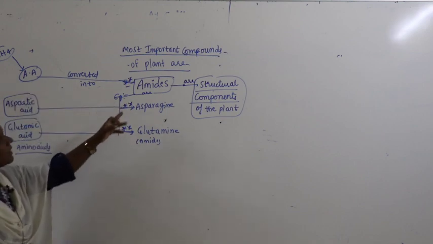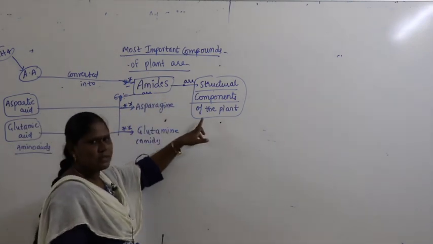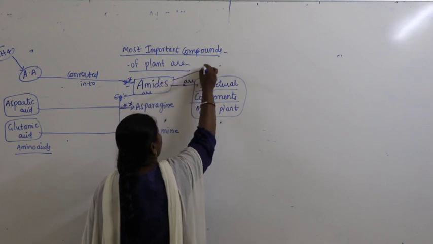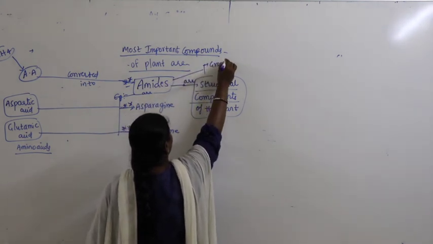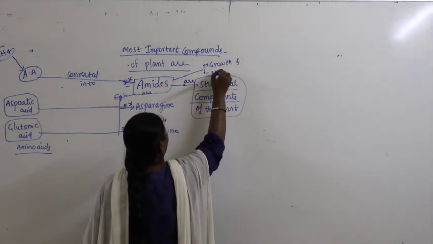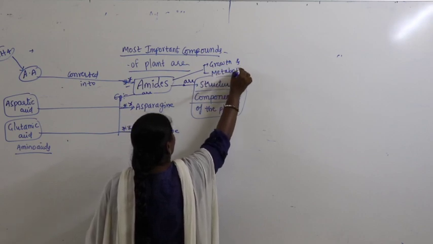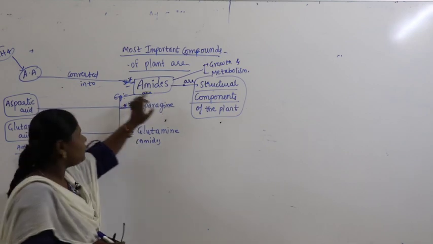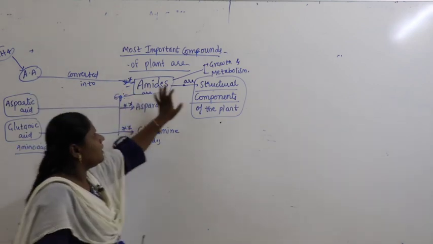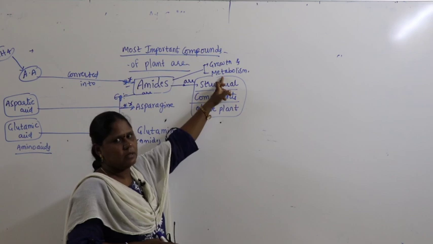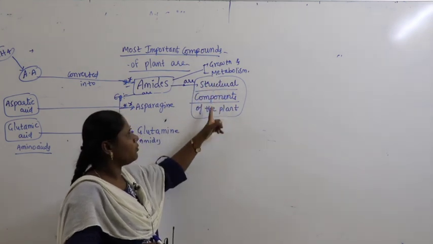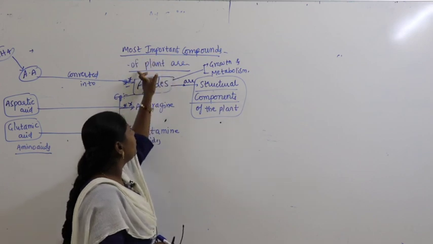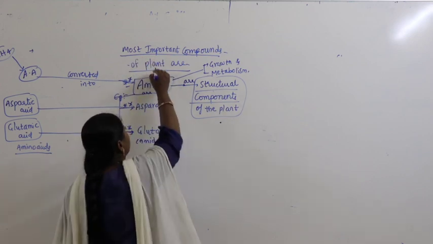These amides are structural components of the cell. Why are they called structural components of the cell? Because these amides play a very important role in growth and metabolism. That's why they are called structural components of the cell, and that is the reason why they are referred to as the most important compounds of plants.